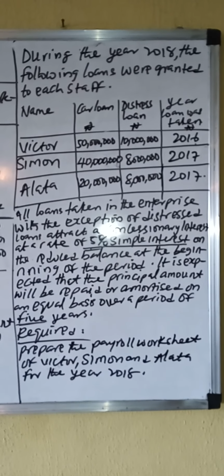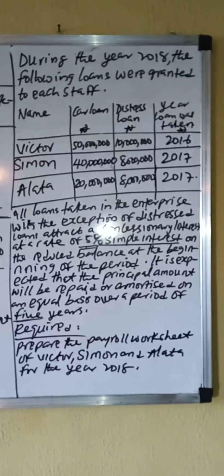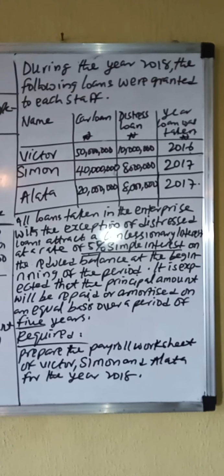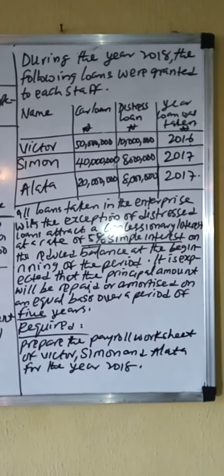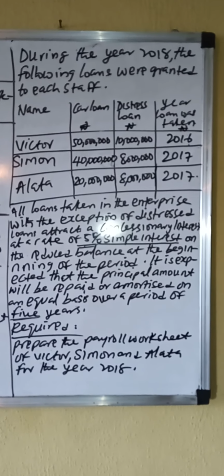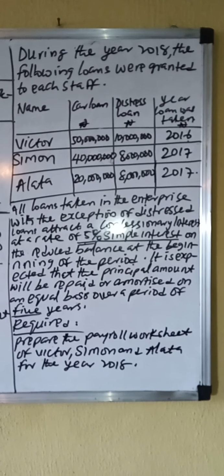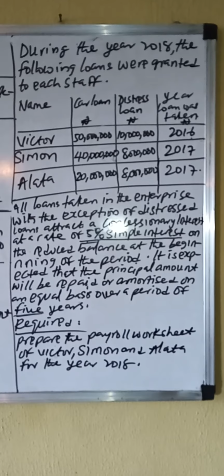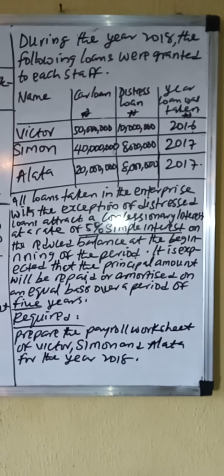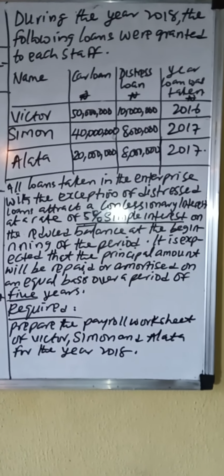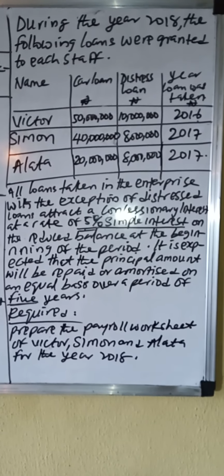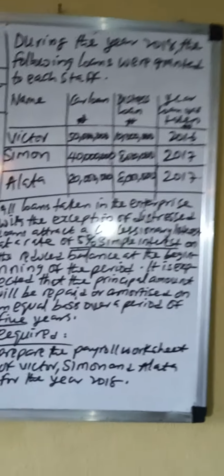Victor has 50 million for car, 2016, and 10 million for distress. Simon has a 40 million car loan and 8 million distress, 2017. Alata has a 20 million car loan and an 8 million distress loan, 2017. Now listen to the notes.